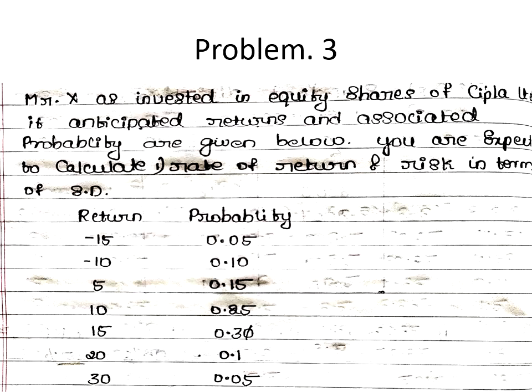Next we'll go to example 3 or problem 3. See, in the question you can see Mr. X has invested in equity shares of Cipla Limited. Its anticipated returns and associated probability are given below. So what we are expected to calculate? We are expected to calculate the rate of return and risk in terms of standard deviation. So what they have given us? They have given us return and the probability of Cipla Limited. So we are required to calculate the rate of return and risk in terms of standard deviation.